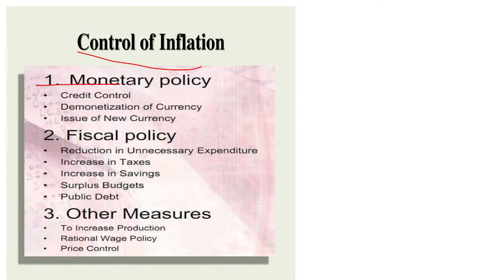First one is monetary policy. Under monetary policy, credit control measures are there, demonetization of currency, then issue of a new currency. Under fiscal policy, reduction in unnecessary expenditures, increase in taxes, increase in saving, surplus budget, public debt. These are the fiscal policy measures to control inflation. There are also some other measures such as increasing production, rational wage policy, and price control.